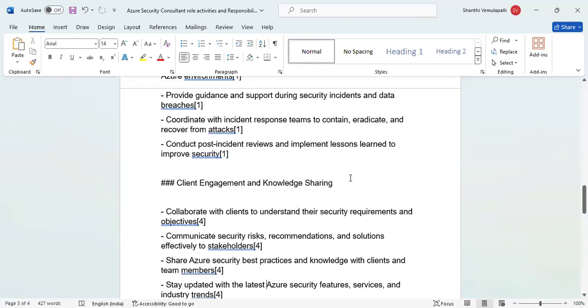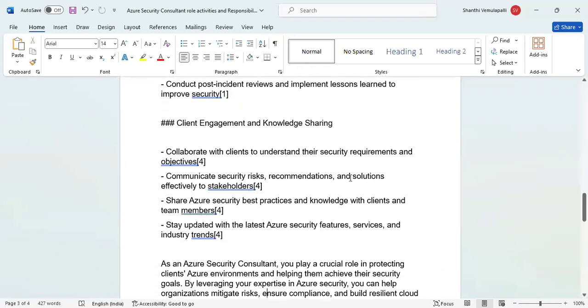Next one is client engagement and knowledge sharing. Collaborate with clients to understand their security requirements and objectives. Yes, they'll say we are concerned about this kind of hacking, we are concerned about this kind of access, and such kind of policies they will enforce us to implement in the systems and also in the infrastructure, cloud infrastructure also. Those need to be considered as a security personnel. Then communicate security risks, recommendations and solutions effectively to stakeholders.